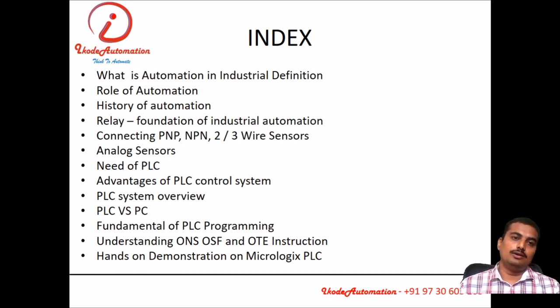Today we are going to learn the following topics on Advanced Industrial Automation using PLC: what is automation in industrial definition, role of automation, history of automation, relay, that is the foundation of industrial automation, connecting PNP, NPN, 2-wire, 3-wire sensors, then analog sensor, need of PLC, advantages of PLC control system, PLC system overview, PLC versus PC, fundamentals of PLC programming, understanding ONS, OSF and OT instruction, and hands-on demonstration on LM-ready PLC.